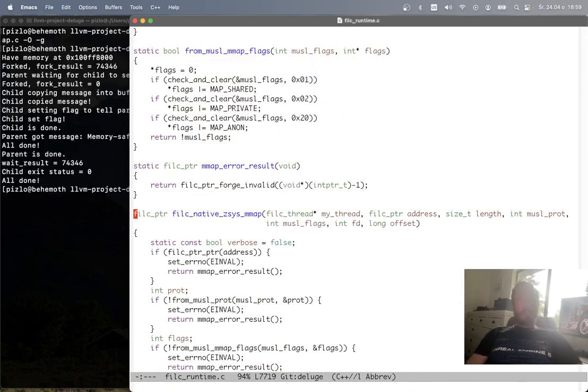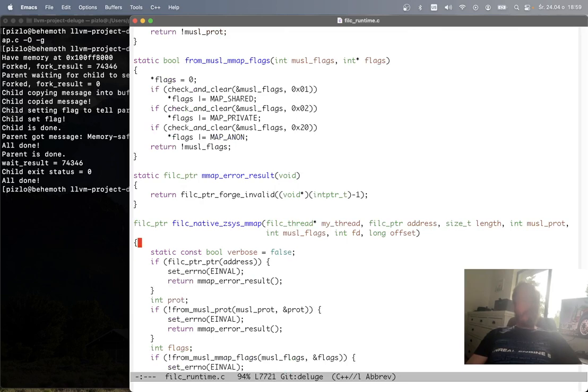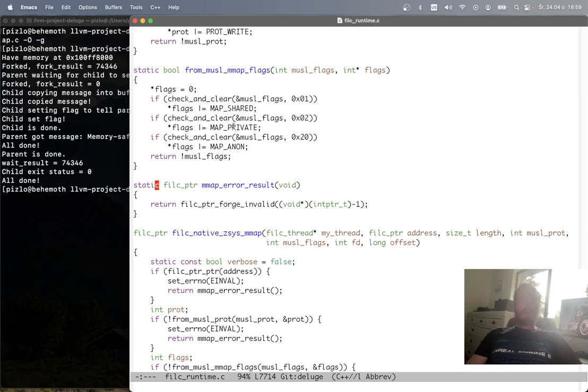So for the actual implementation of mmap, first of all, we're translating musl's notions of all of these flags to the system concept of those flags. So for the prot flag, musl uses 1 for read, 2 for write, so we translate that. We only support shared, private, and anon flags, and we translate those appropriately as well. And then in the actual mmap implementation, currently I don't support fixed mmaps, so the address has to be null. Fixed mmaps are disallowed just by virtue of the fact that I don't support the fixed flag.